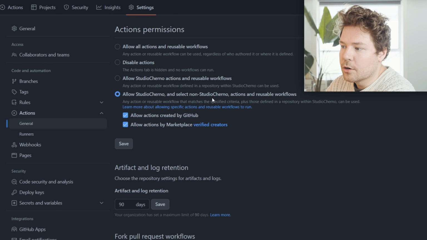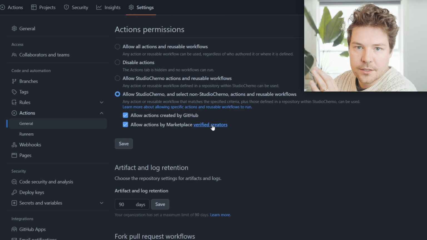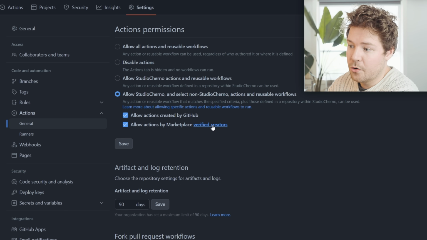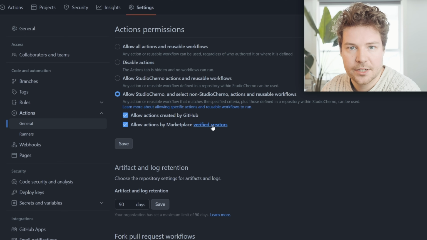You'd think that was just a normal thing. But that action, I guess, technically isn't my action. I'm kind of importing it as an external package almost. And so for that, you need to allow non-Studio Cherno actions that are either created by GitHub or allow actions by marketplace verified creators. So that needed to be done before it would actually run my build action successfully. So that's worth noting.